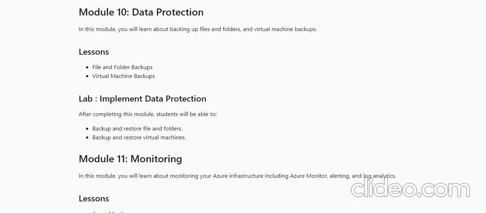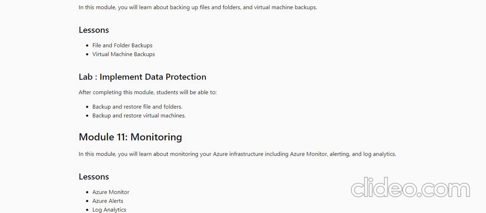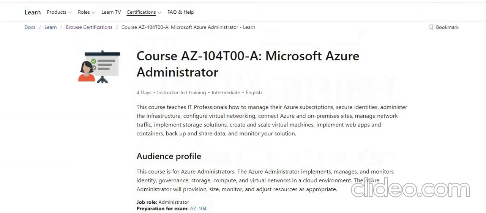So there are 11 modules, and this is the last one. In this module we would be covering our monitoring part. Monitoring related to our resources, related to our traffic. If I want to check the connectivity between two virtual machines, if I want to check who has switched off our virtual machine, or who has turned it on. All these things we would be covering in the monitoring part. So basically there are 11 modules, and this is the outline.